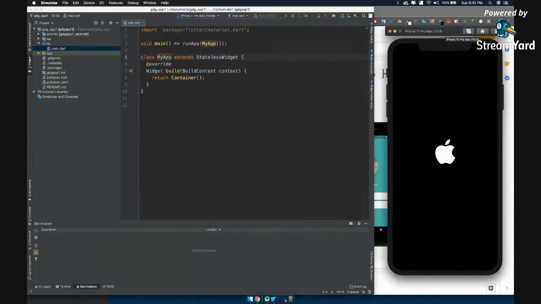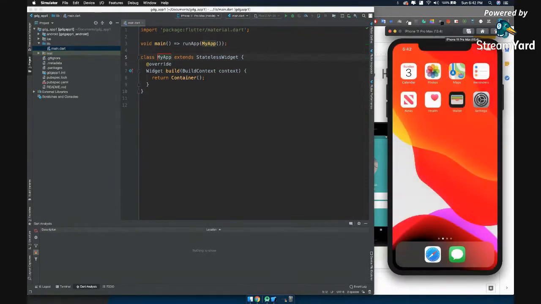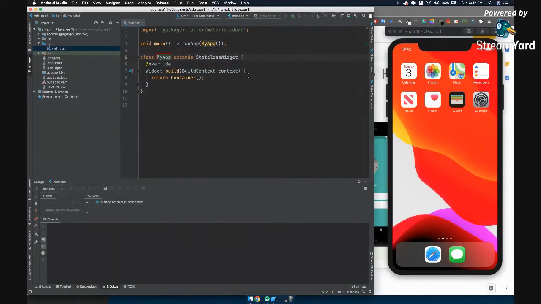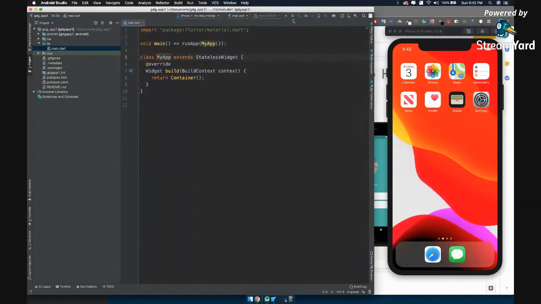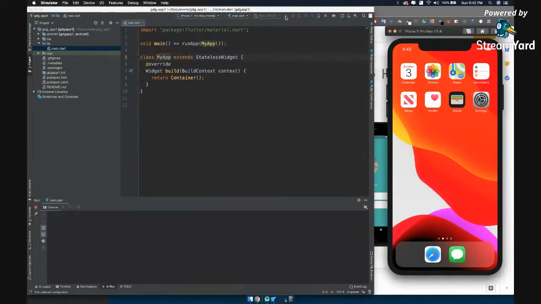Let's start it. The build time might depend upon your system. Sometimes it takes around 30 seconds, sometimes around 2 minutes. That depends upon how much RAM you have on your system.